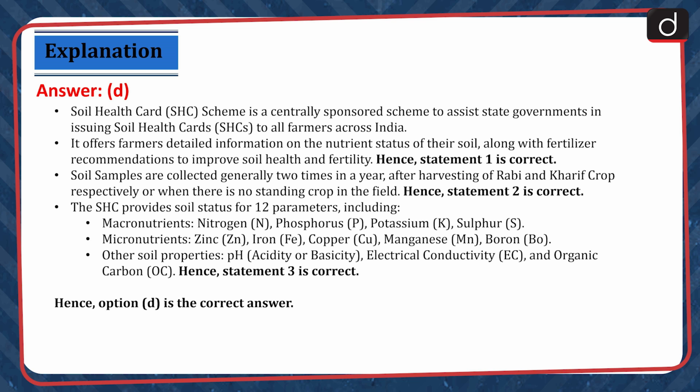The SHC provides soil status for 12 parameters, including macronutrients: nitrogen, phosphorus, potassium, sulfur; micronutrients: zinc, iron, copper, manganese, boron; and other soil properties: pH, electrical conductivity, and organic carbon. Hence, statement 3 is correct. Hence, option D is the correct answer.